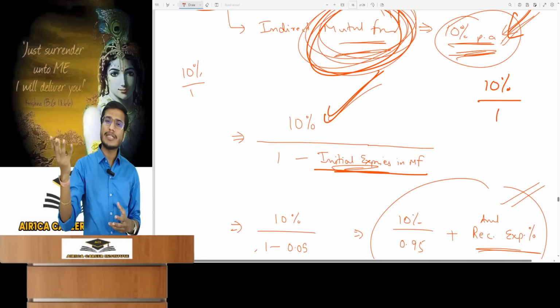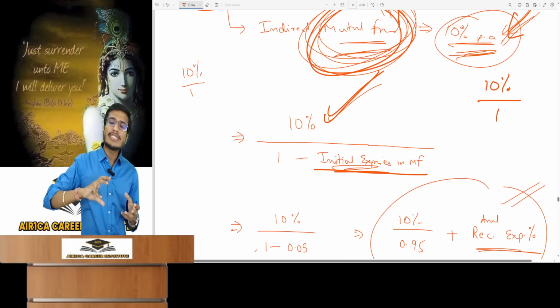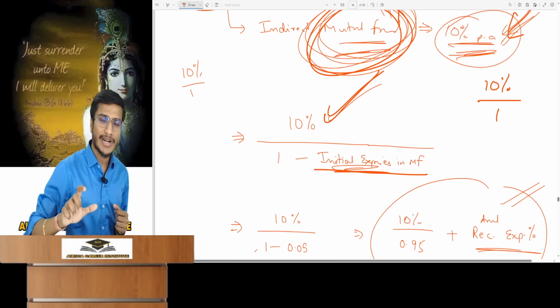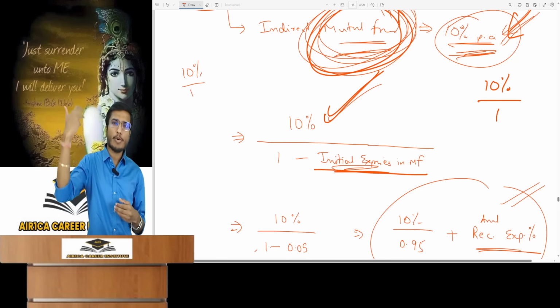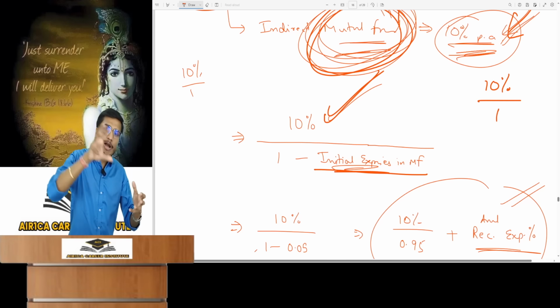Go to any trading platform, it will directly link you to the AMC's website for mutual fund investment, because mutual fund units are bought and sold directly from the AMC. This direct investment in a mutual fund is therefore called the direct plan. This is the mutual fund's direct plan, clearly written on it, and all online investments in mutual funds are made through these specific plans.